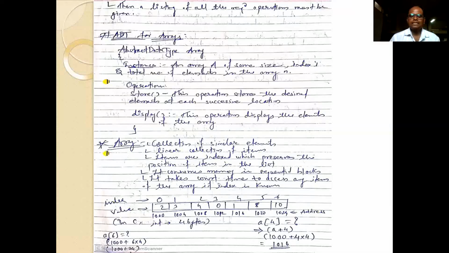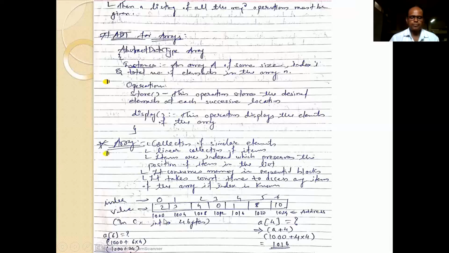So these are the addresses or the locations on which that array elements are stored. So friends, you may ask the question: why have I written 1000 and then directly 1004?